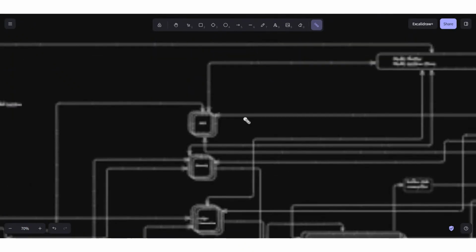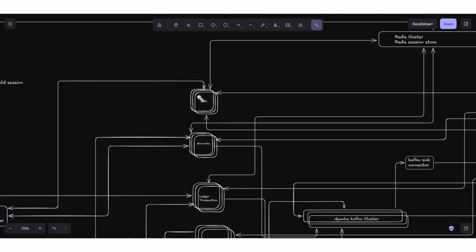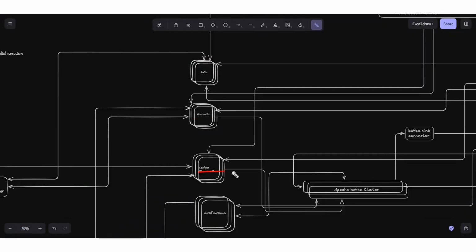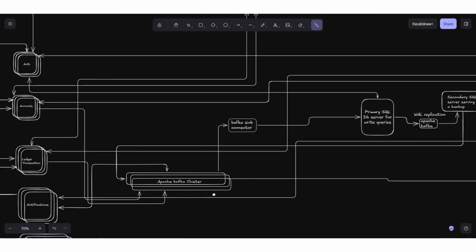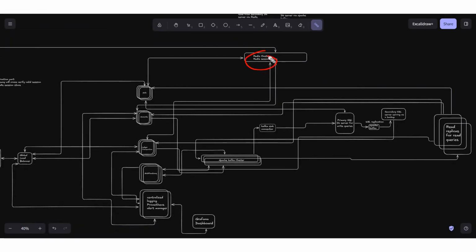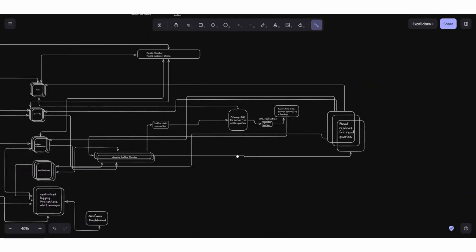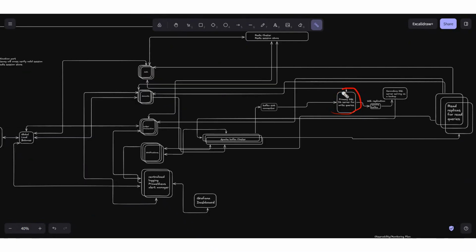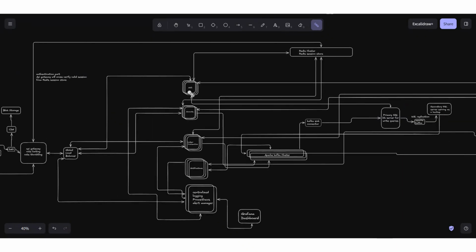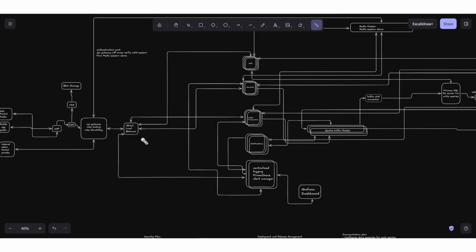As you can see here, we are using multiple squares for each of the backend microservices like auth, accounts, ledger, notifications, and the same goes for the Apache Kafka cluster, the Redis clusters, and the primary and secondary SQL database servers. The primary SQL database server will be present in one availability zone, and the secondary SQL server, which serves as a backup, will be present in another availability zone. So it will help in properly handling disaster recovery scenarios. The same goes for all of these backend microservices. One node of the auth service will be present in one AZ, and the other within the other AZ. And then our global load balancer, and then the local load balancer.